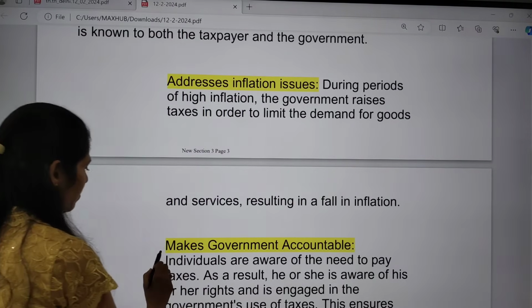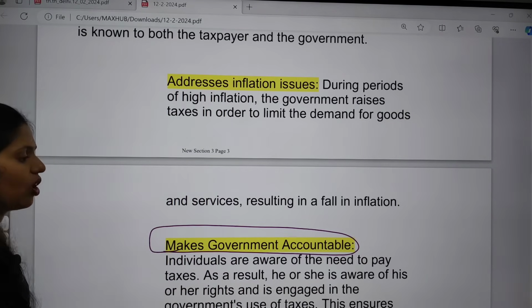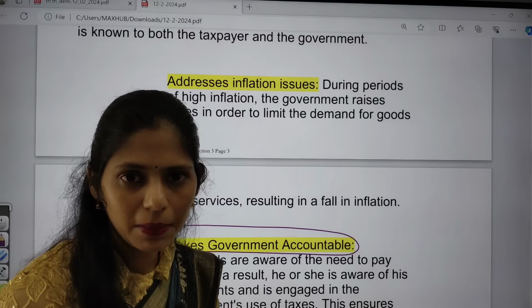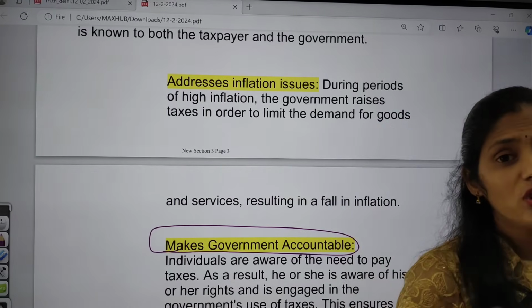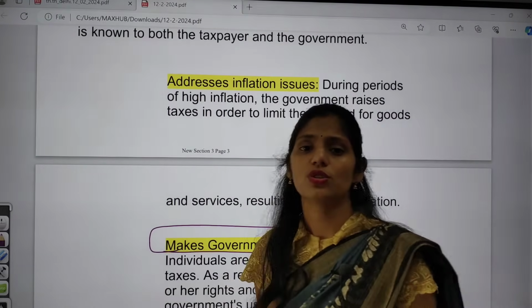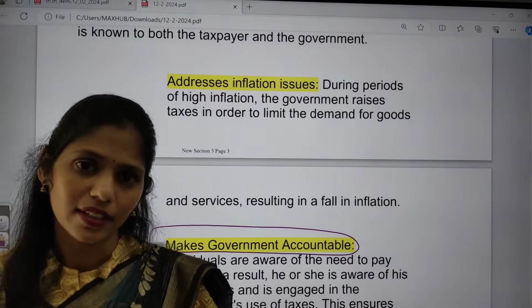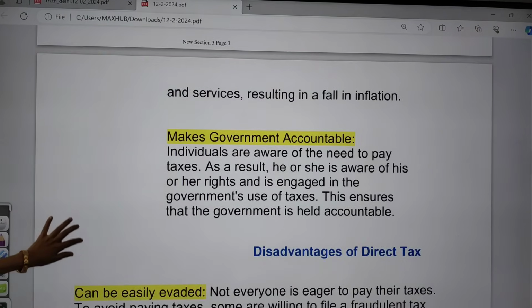And the next one is that this tax is very helpful to make the government accountable, because here who is paying the tax? The people who are rich, based on their income, are paying tax. And now those people will ask the government questions like what you are doing with the money that you are collecting. So the government is now accountable.